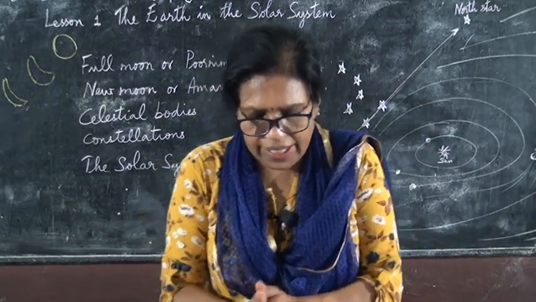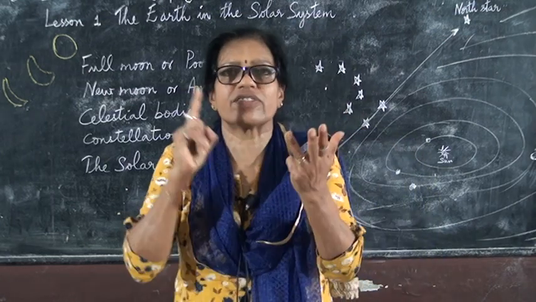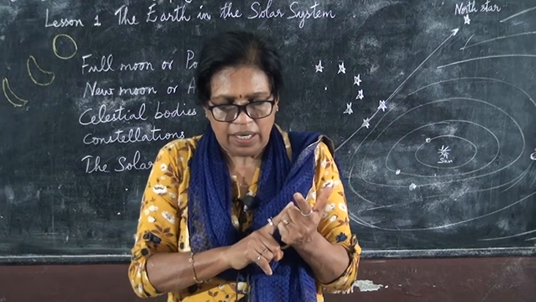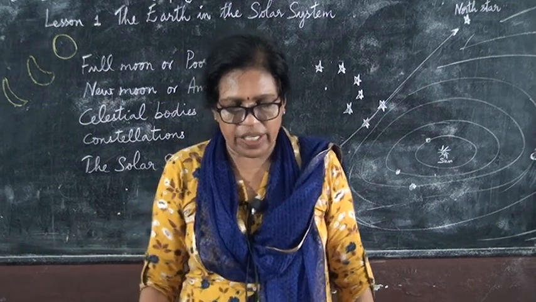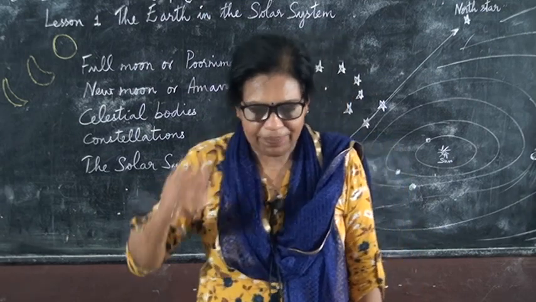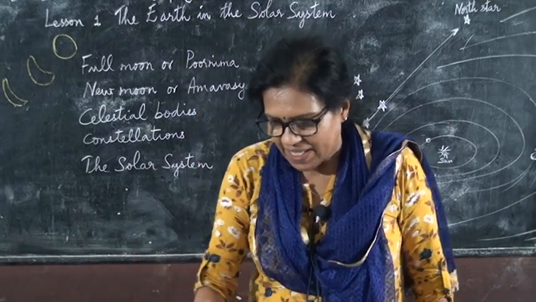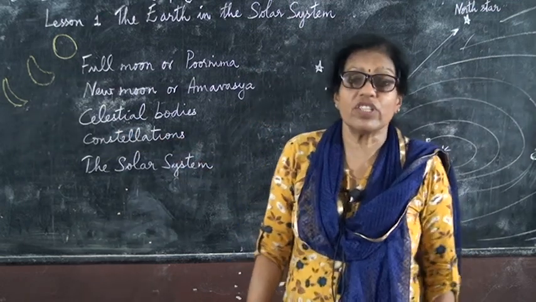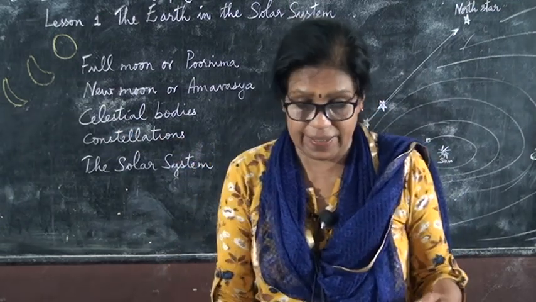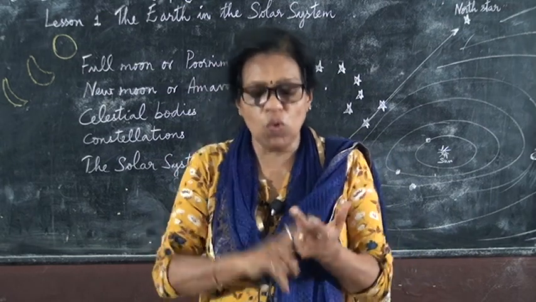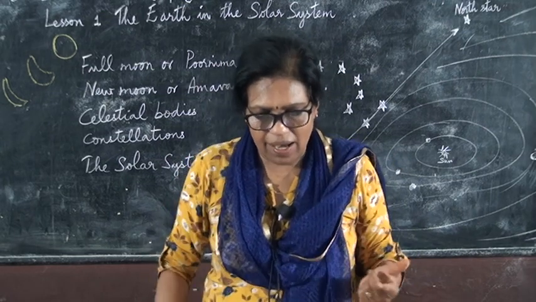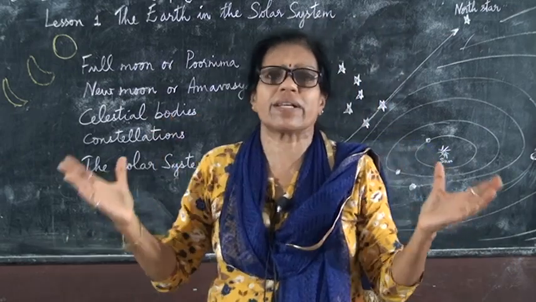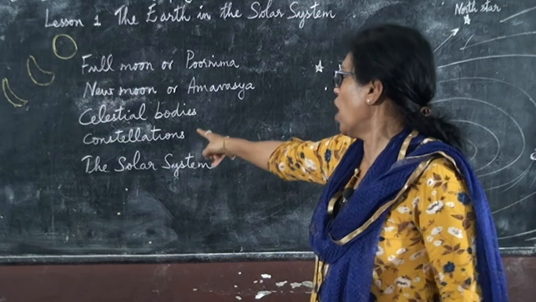Now all these bodies, that is the sun, the moon, the stars, all these objects shining in the night sky are called celestial bodies. Celestial bodies. Which are those celestial bodies? The sun, the moon, the stars, the planets, all the objects shining in the sky are called what?